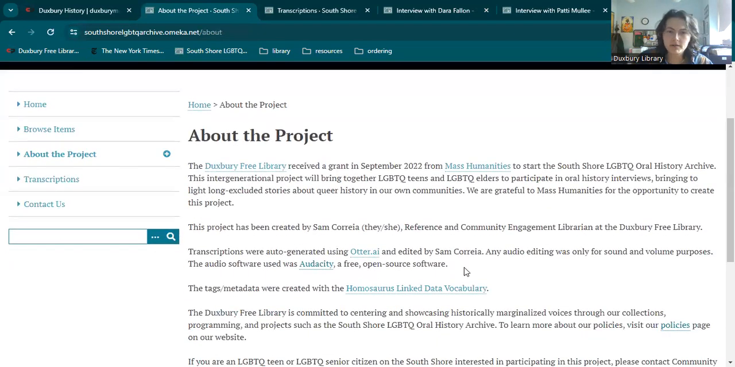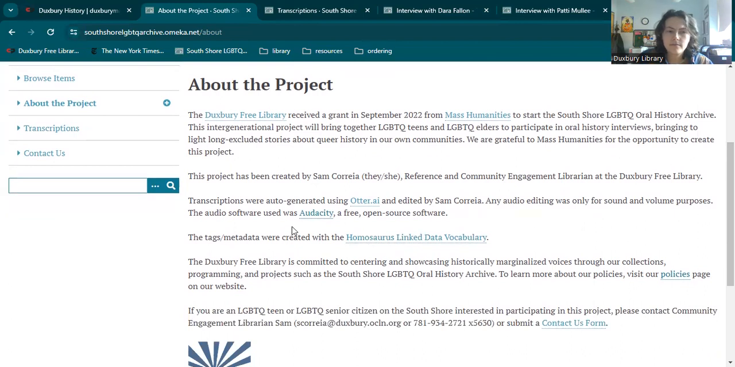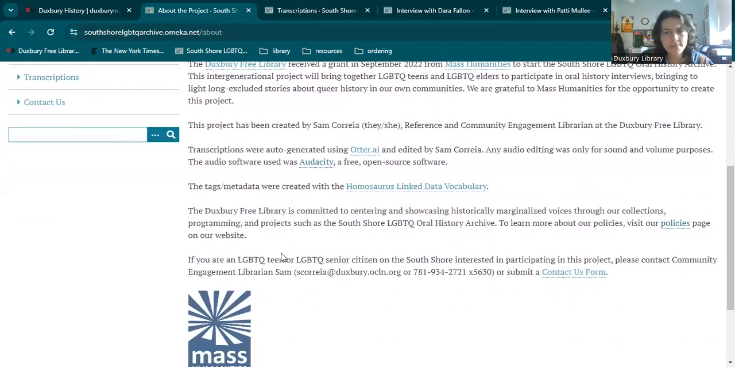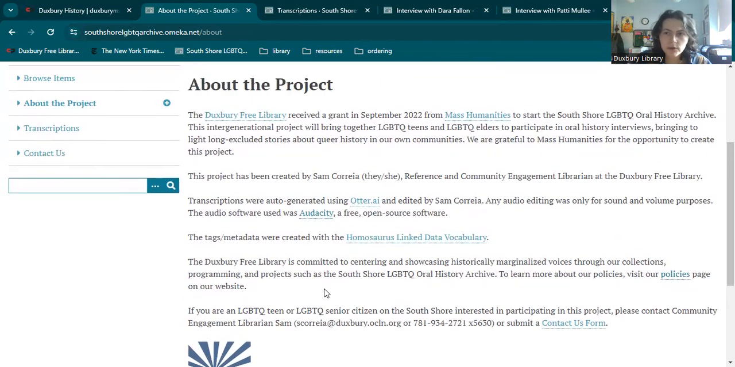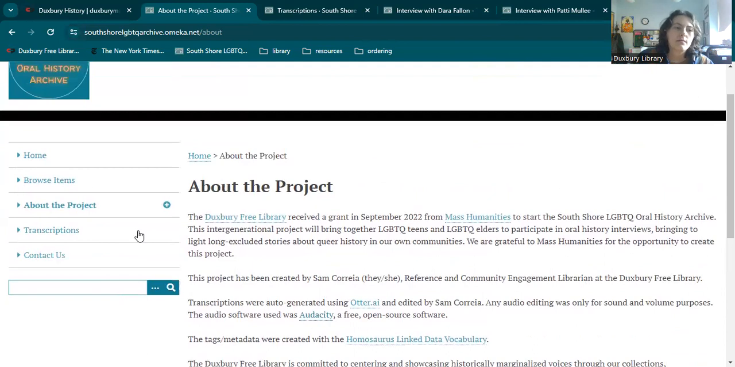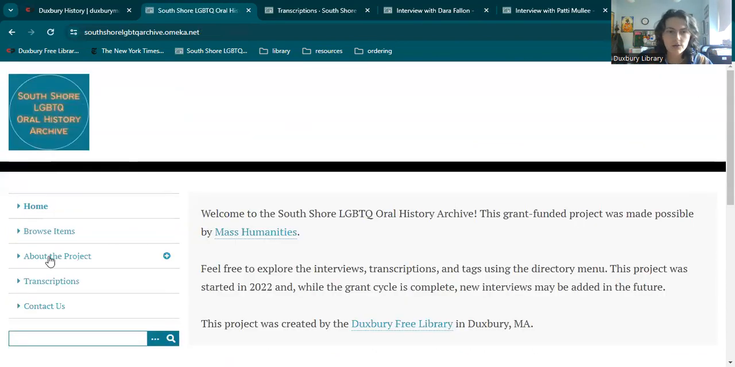That page has a little bit about the grant, about how we created the metadata, that sort of stuff. And my email is on the bottom here, if you have any questions or know someone who wants to participate. But I think that is it on how to browse the archive and search through the oral histories. I hope you explore it and find some really interesting stories.